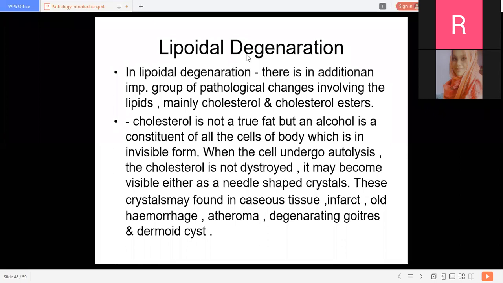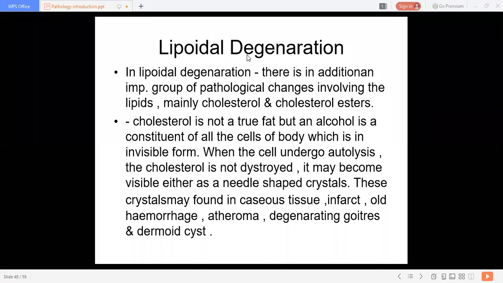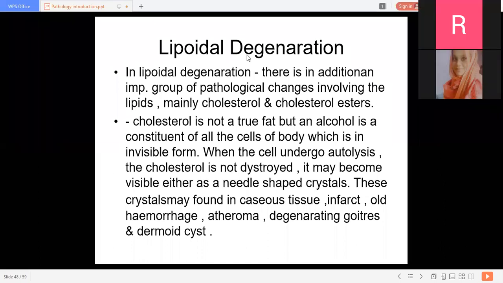I'm not asking you the pathogenesis. I'm just asking you the characteristics of generalized primary amyloidosis.